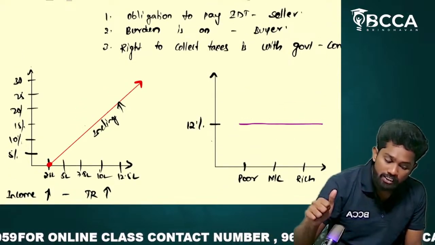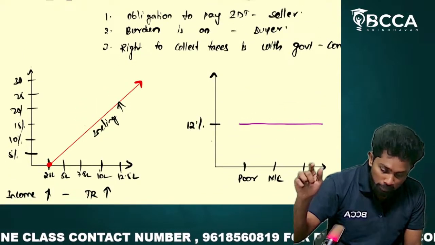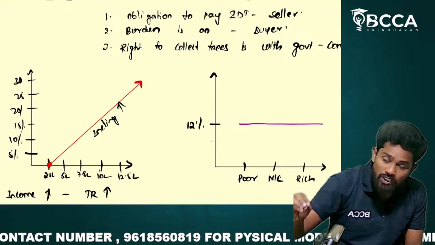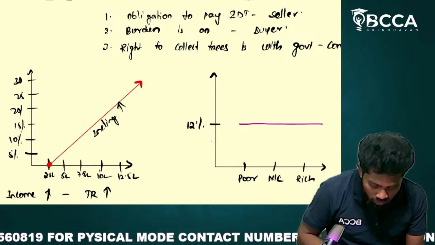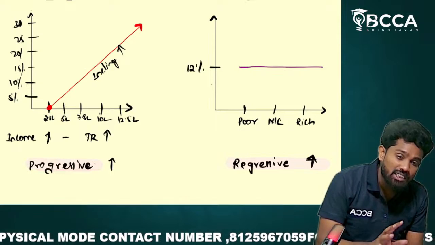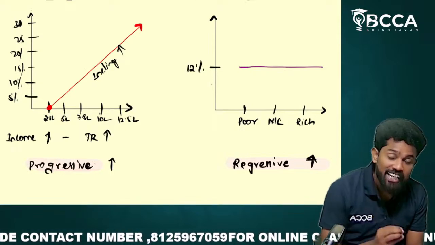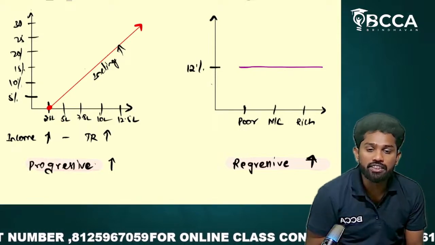So the obligation to pay tax is on the seller, the burden is on the buyer. The right to collect taxes is only with the government, which is a right given by the constitution. Direct taxes are progressive in nature, indirect taxes are regressive in nature.